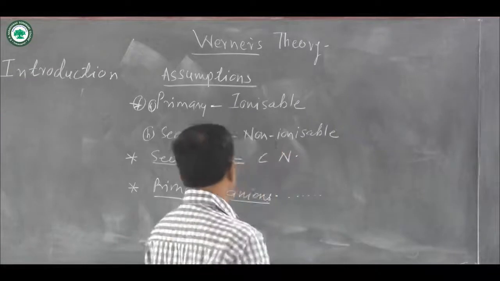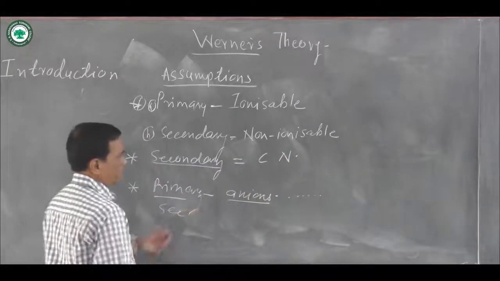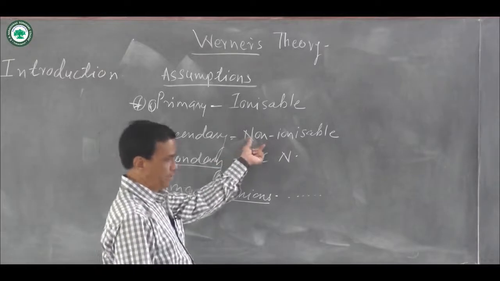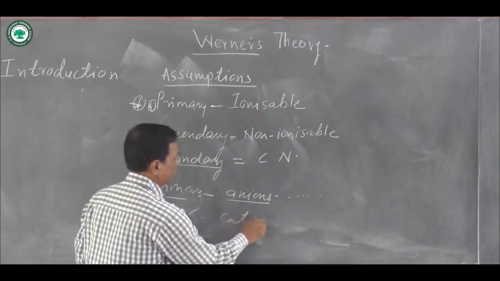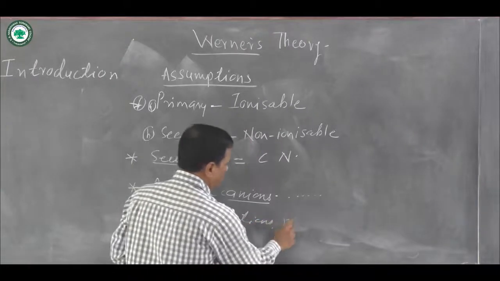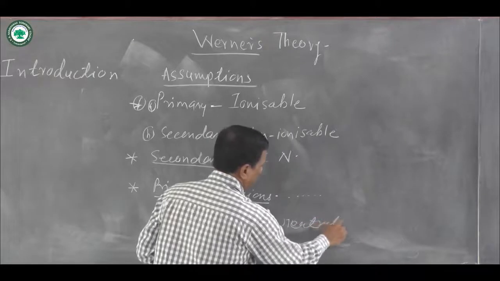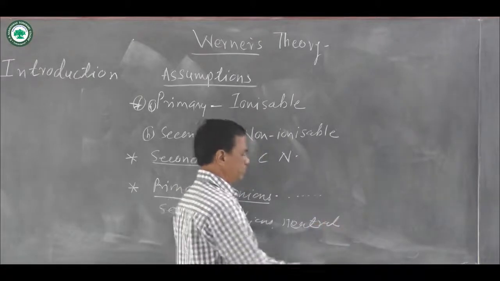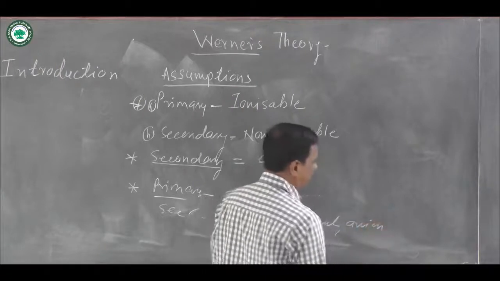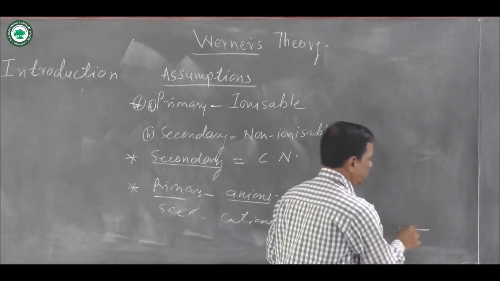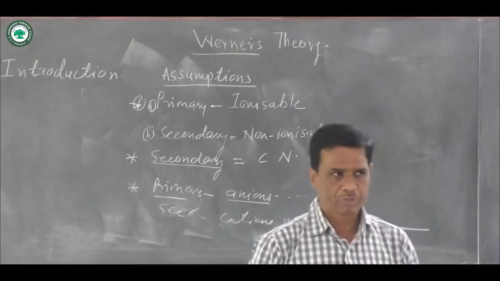lines, whereas secondary valencies are, you know, non-ionizable. These are cations or neutral atoms or molecules or anions, and these valencies are shown in the structure by thick lines or dark lines.